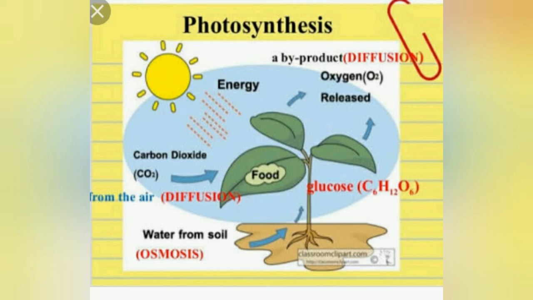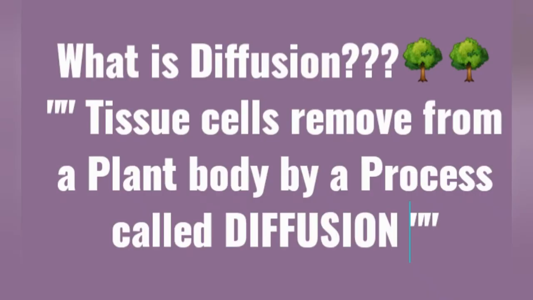Now at night time there will be a surplus amount of carbon dioxide, because it is not going to be used in photosynthesis, as the sunlight is not available. So it has to be removed from the plant body.